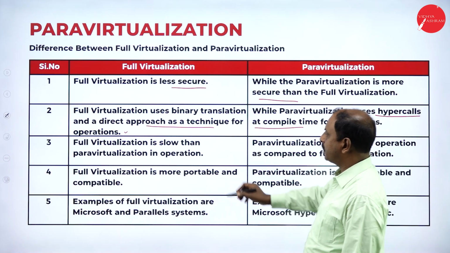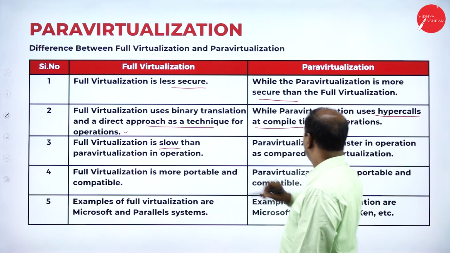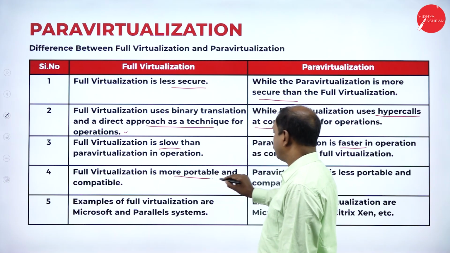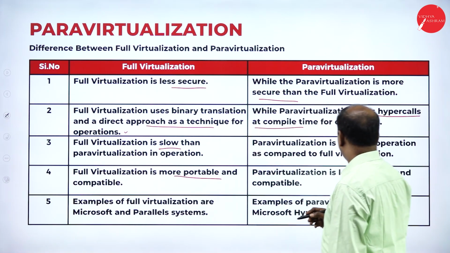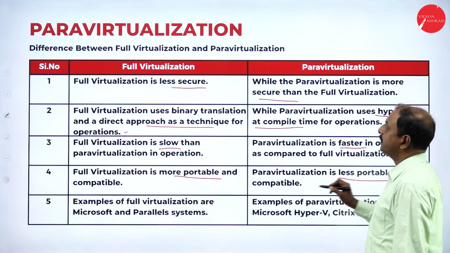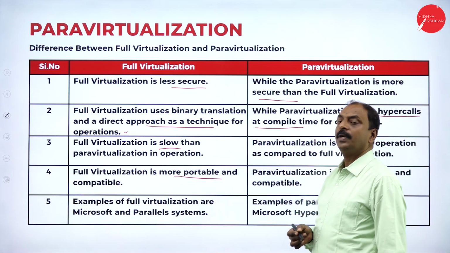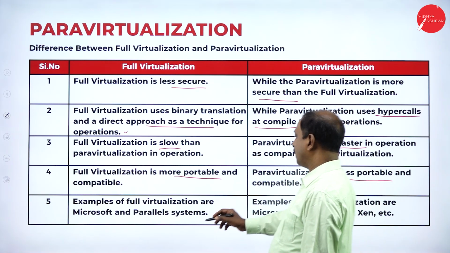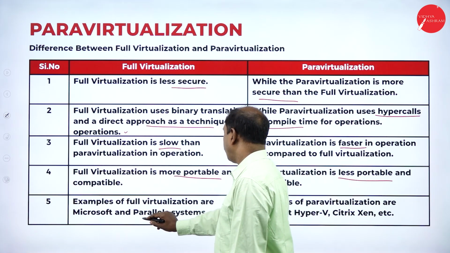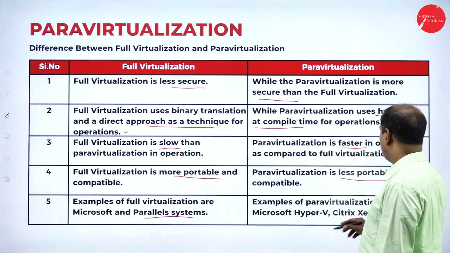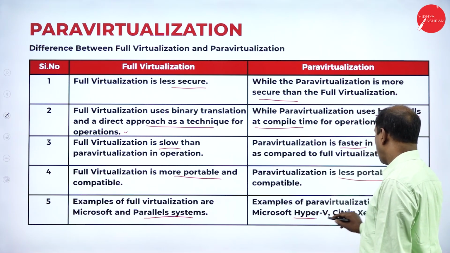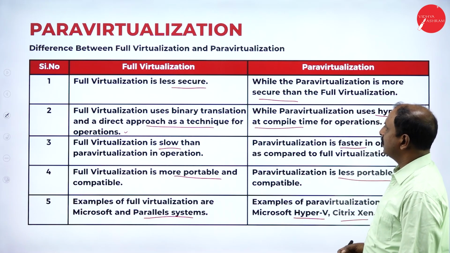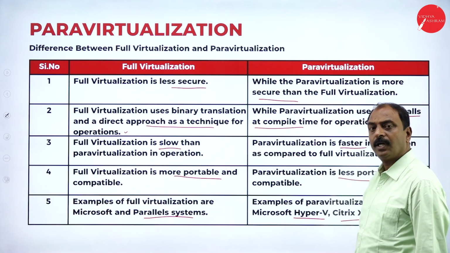Full virtualization is slow, and para virtualization is faster. Next, full virtualization is more portable and compatible, and para virtualization is less portable because it is only partially isolated from the virtual machines. Examples are Microsoft and Parallels systems, and here we have Microsoft Hyper-V and Citrix Xen, etc. These are the differences between full virtualization and para virtualization.